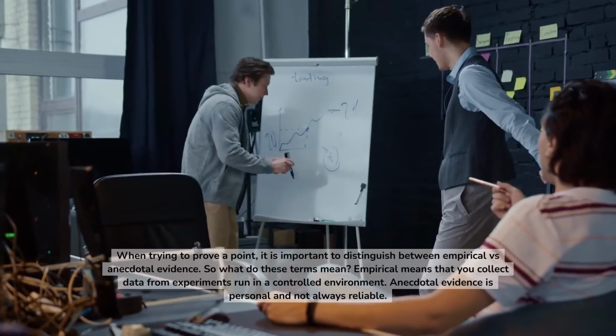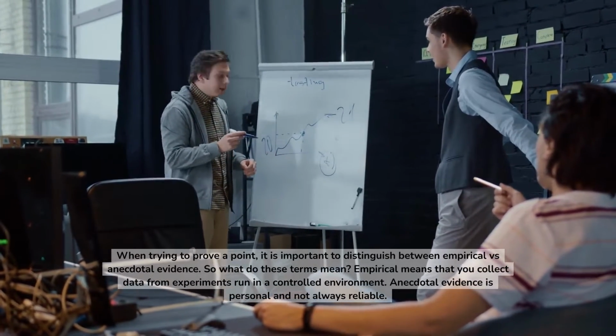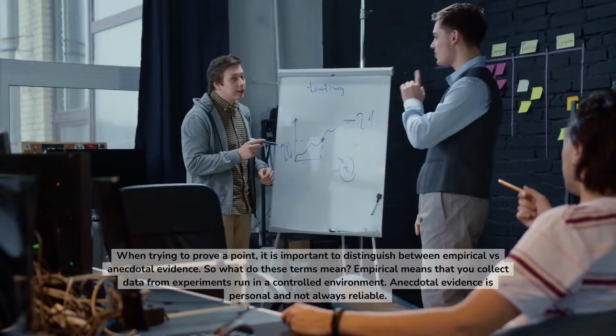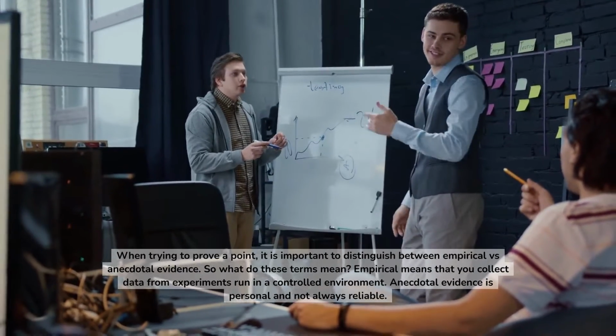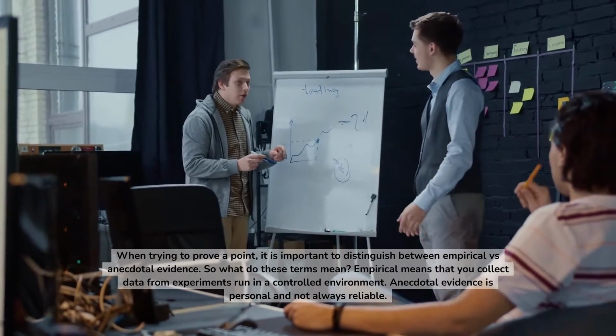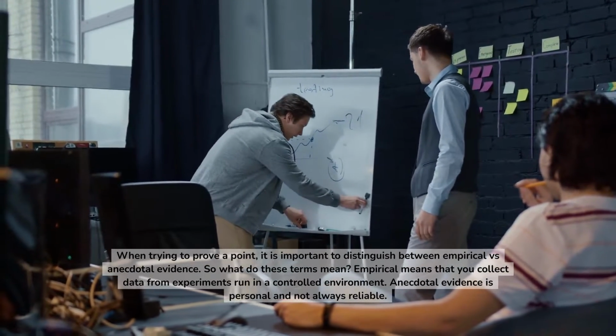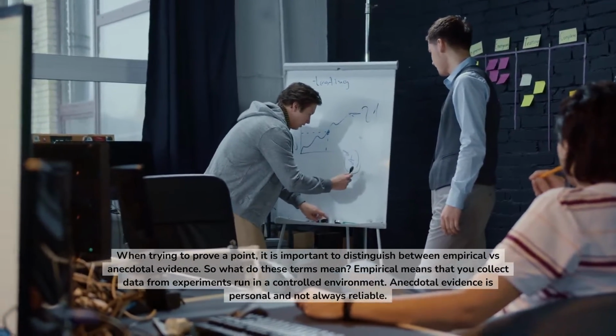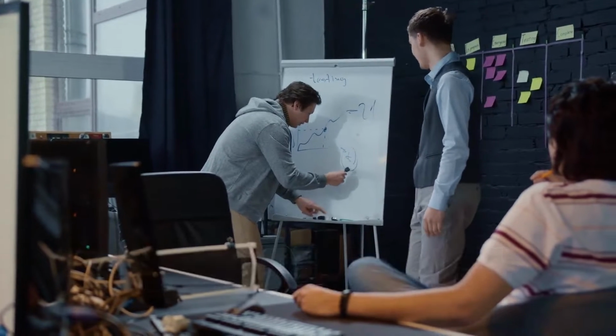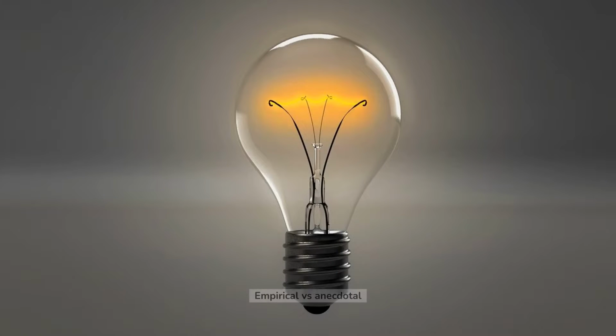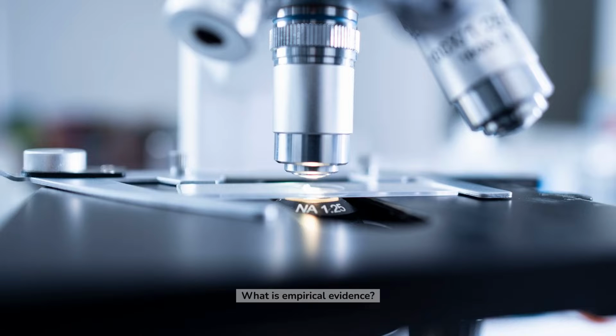When trying to prove a point, it is important to distinguish between empirical versus anecdotal evidence. So what do these terms mean? Empirical means that you collect data from experiments run in a controlled environment. Anecdotal evidence is personal and not always reliable. Empirical versus anecdotal. What is empirical evidence?